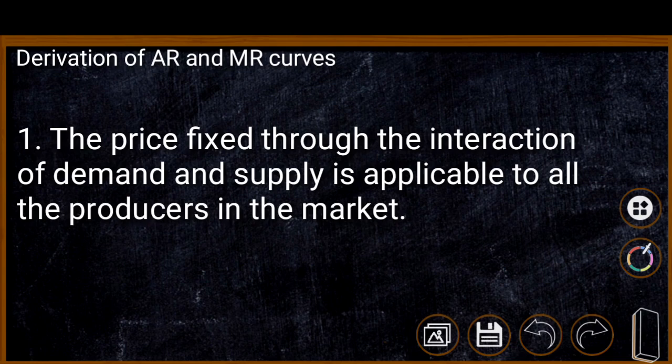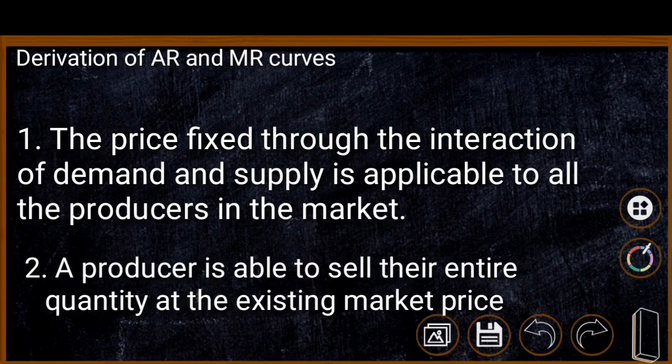Second point, a firm is able to sell its entire quantity of production at the existing market price. Suppose the market price is rupees 5, determined through the interaction of demand and supply; the firm can sell the entire quantity produced at the existing market price of 5 rupees. These are the two points related to this average revenue analysis.